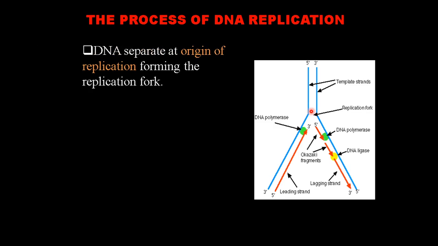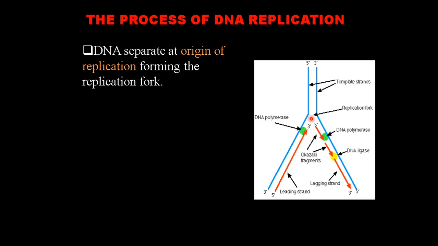and that will go to form the replication fork, from a point called the origin of replication. So the DNA polymerase and the other enzymes will move throughout the DNA, investigating, wherever they find the origin of replication. Now, what is the origin of replication? It is made up of some specific bases at which the enzyme will get attached. Also, we can say these are the active sites of enzymes. So, what will happen? They will bind upon that, and at that point, breaking of hydrogen bonds starts. Separation of the two strands will start.